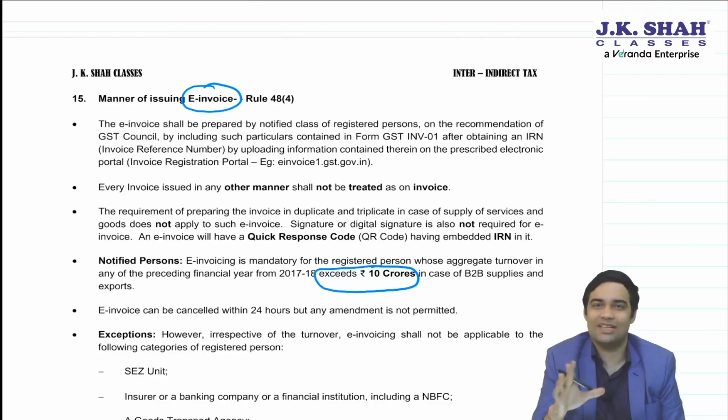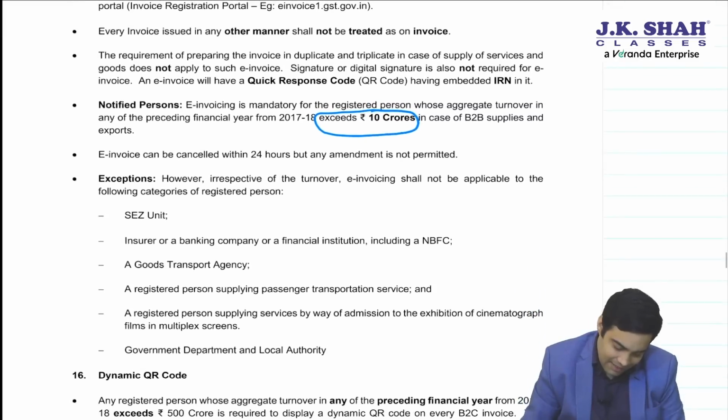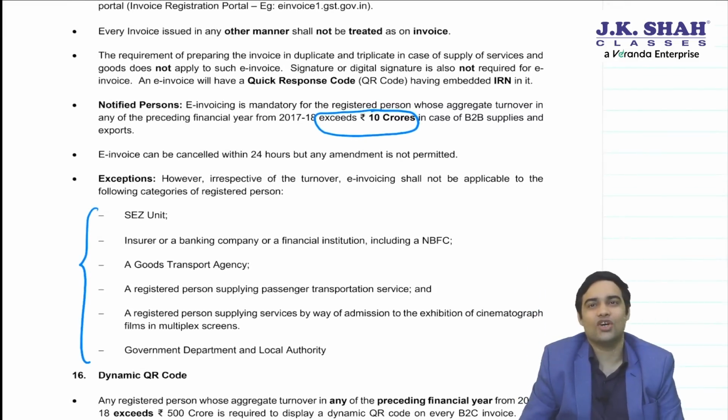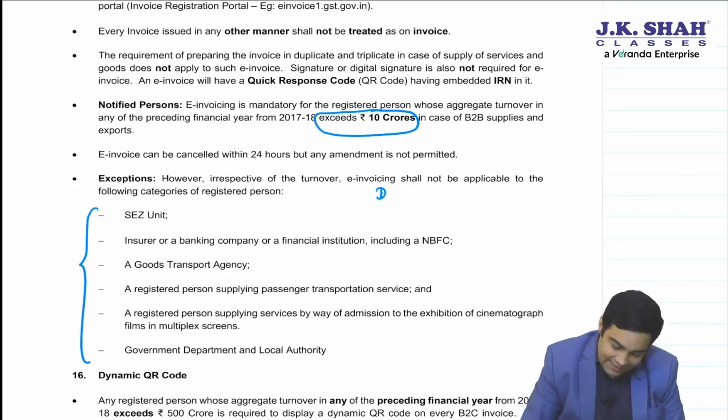And you know, B2B and exports, for these two things you require e-invoice. Plus, you remember there were some exceptions: SEZ unit, insurance company, banking company.